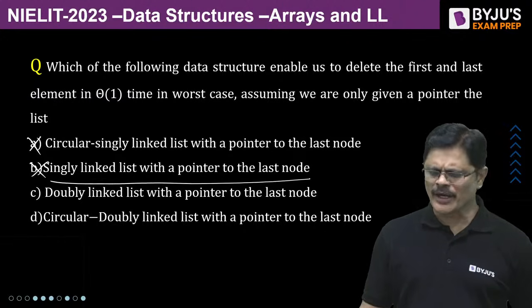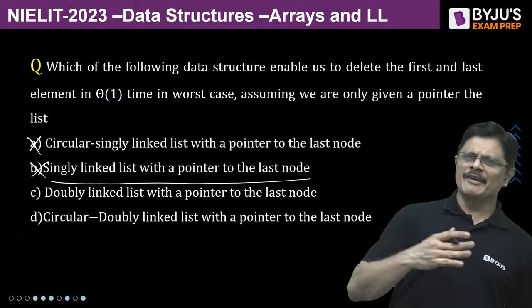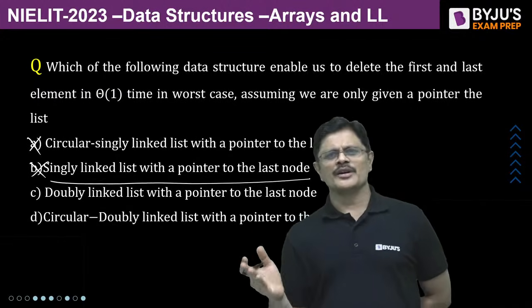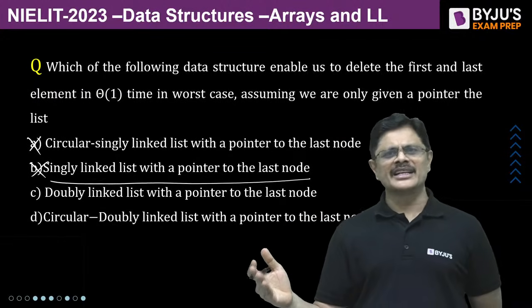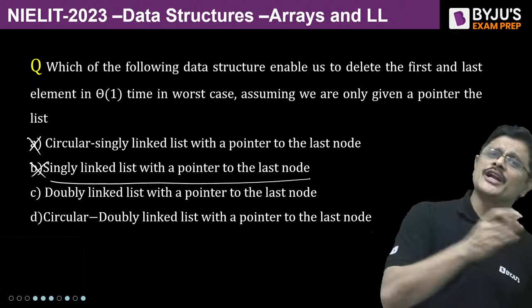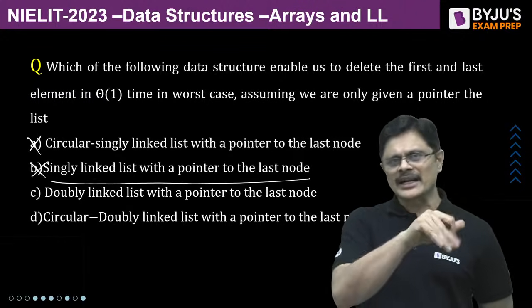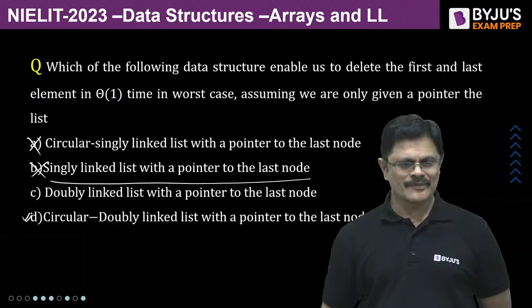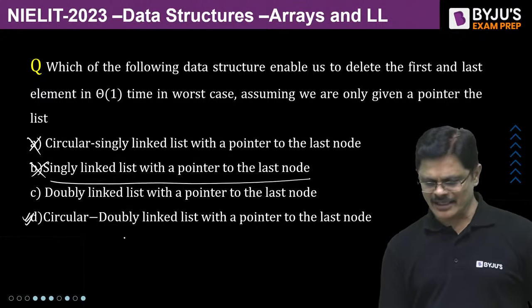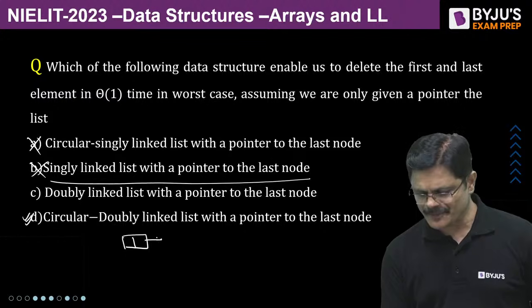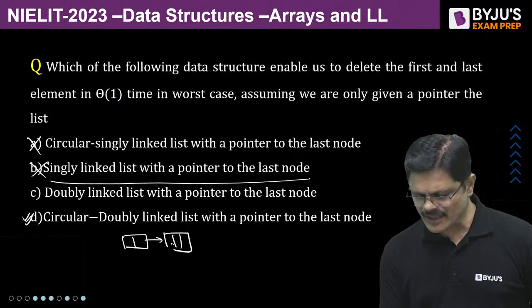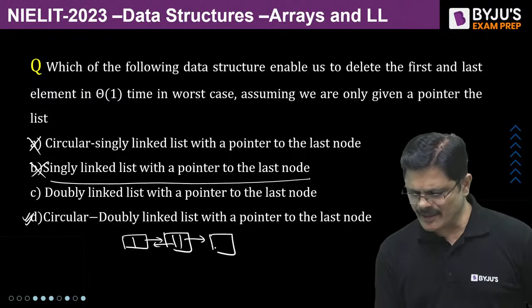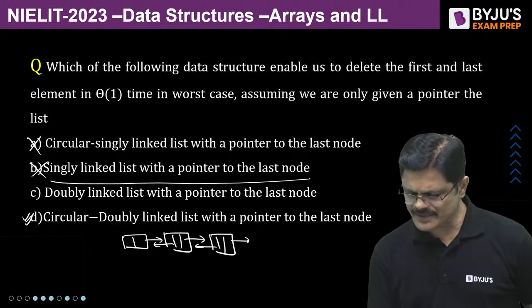Doubly linked list with pointer to the last node. See, even if you have a pointer to the last node, it can be deleted in theta one time, but if you want to delete the first node, you have to traverse back. So that takes theta n time. So if it is a circular doubly linked list, then this can be done, my dear friends. When you have a circular doubly linked list, this can be done in theta one time, my dear friends.